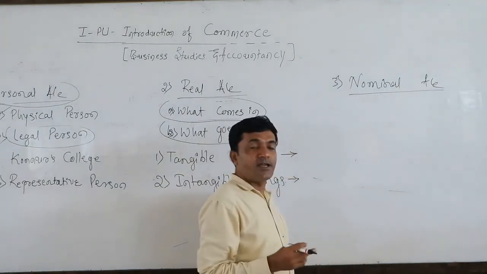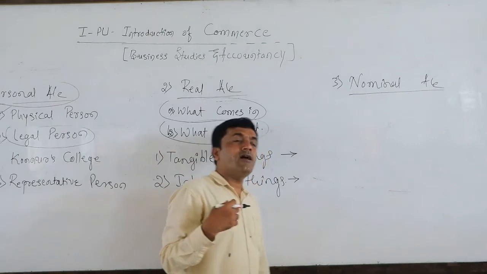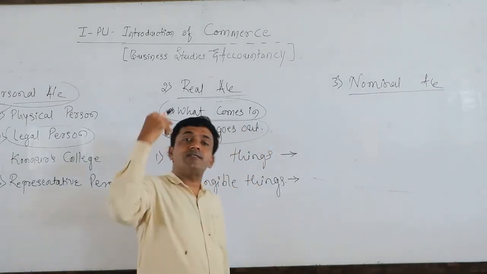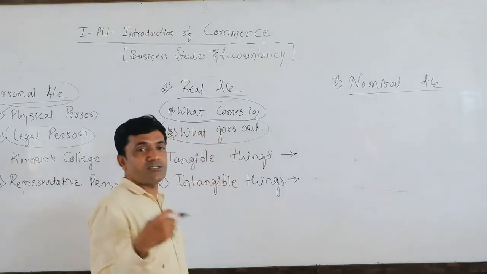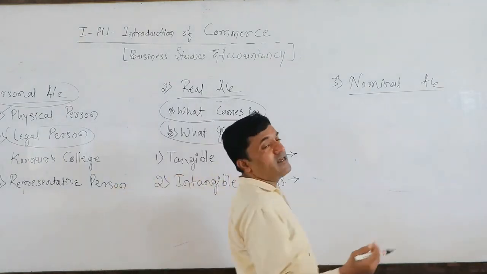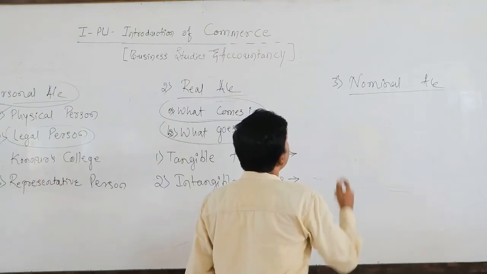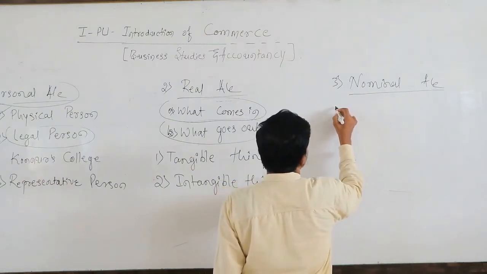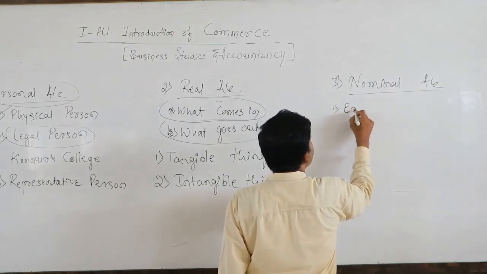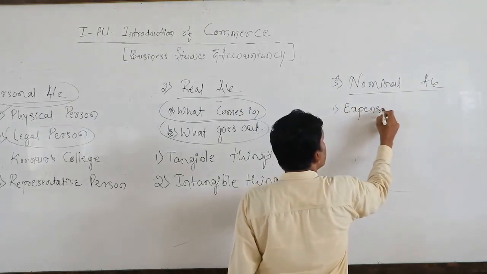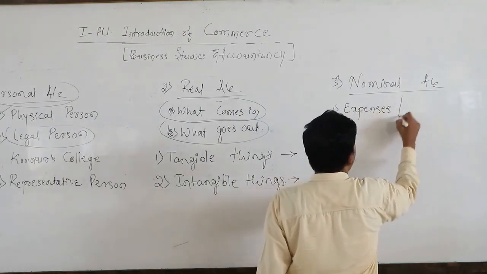So result, it will be recognized after certain business transactions, and we can get the result. For example, classifications of nominal: one is expenses or losses.